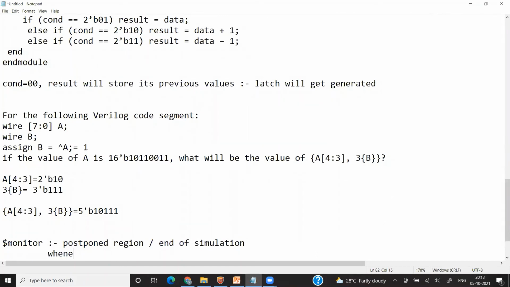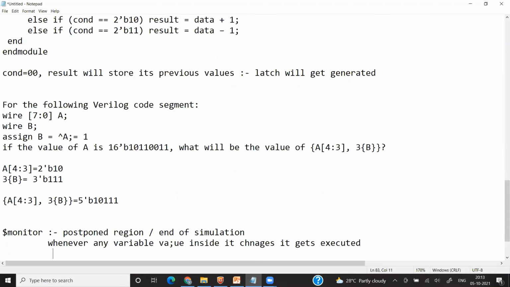Next, whenever any variable value inside it changes, it gets executed. Okay. Now at a time step, only one $monitor statement can be active.